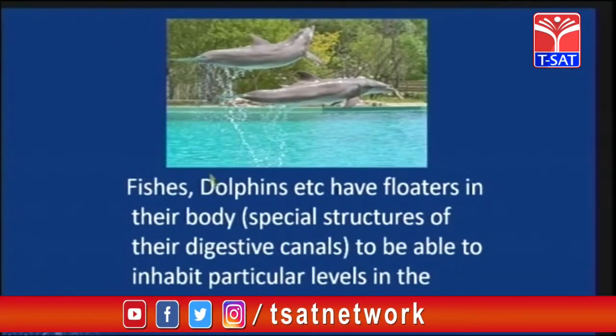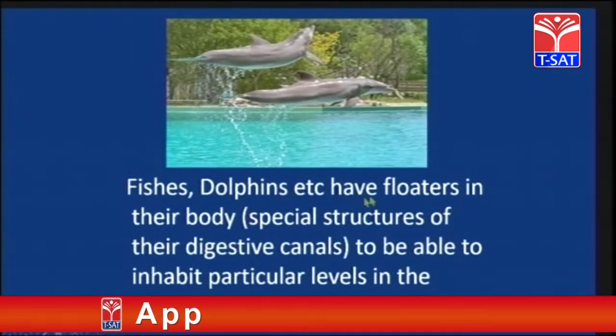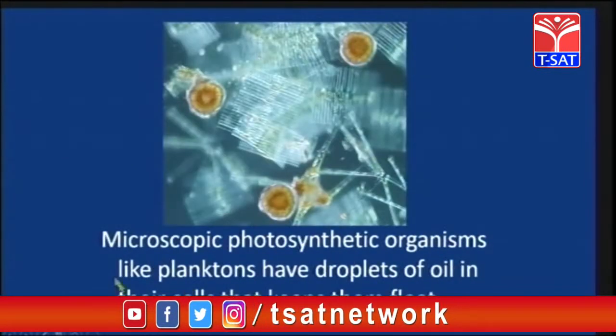So they bear specialized structures to swim, like flippers in turtles and fins in the fishes. You can see, children, fishes like dolphins etc. have floaters in their body. So these are specialized structures in the digestive canal to be able to inhabit particular levels in the water body. Children, these are the tiny droplets of water.